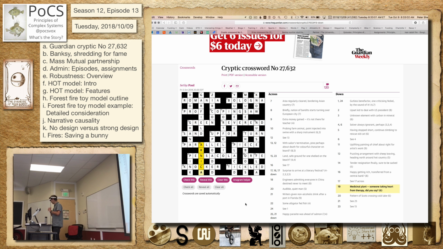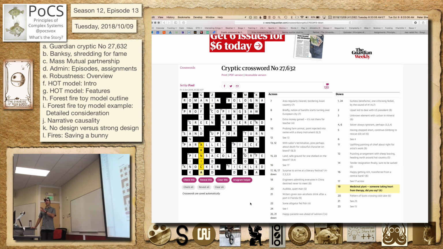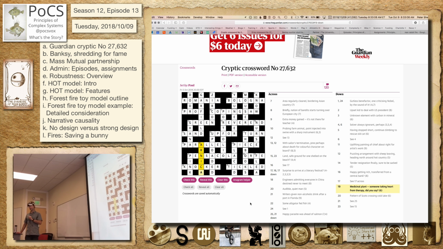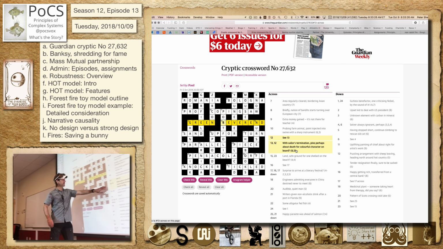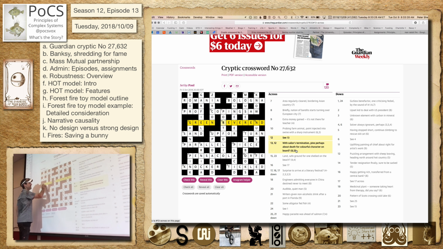It's a crossword. I know I've talked about these, but I'm just going to give you a few of these again, all right? This is cryptic crosswords. I just want to show you this madness. This is from last Friday. So here you go. This is with sailor's termination, pine perhaps about death for colorful character on board, question mark. So this is English, which is an issue. So here's the thing, it's actually two clues. So it's this one and then this one. It says 13 and 12.